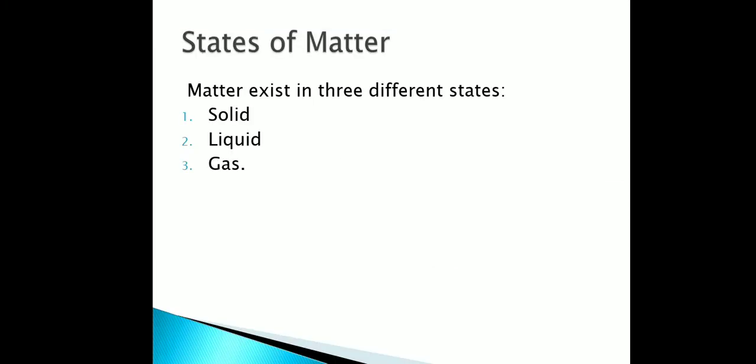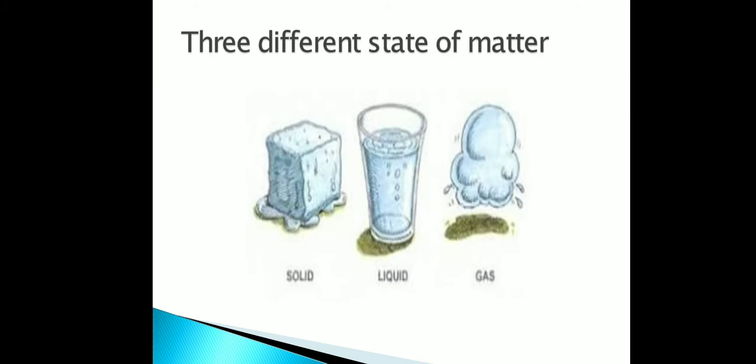State of matter. We are already familiar with matter. Matter is anything which occupies some space and has some mass. Matter exists in three different states: solid, liquid, and gas. First is solid, second is liquid, third one is gas. For example, solid is ice, liquid is water, and gas is vapors.